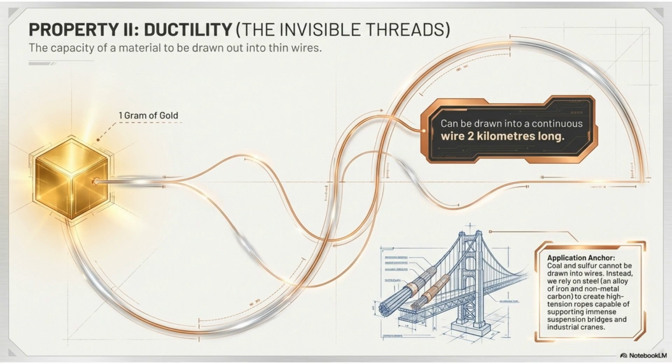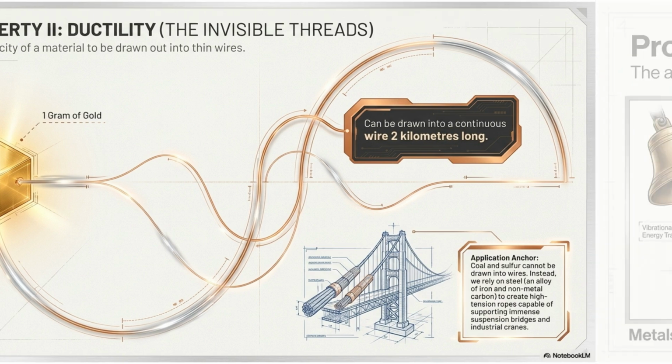Ductility describes a material's capacity to be drawn into thin wires. Gold is incredibly ductile. A single gram can be drawn into a wire 2 kilometers long. While nonmetals cannot be drawn this way, we use metal alloys like steel for high-tension cables.